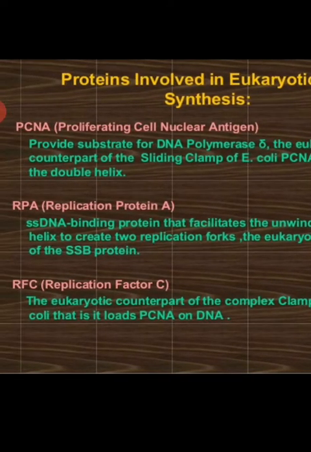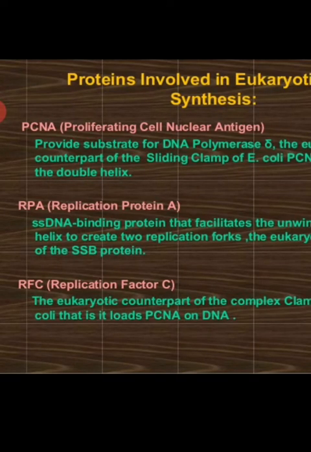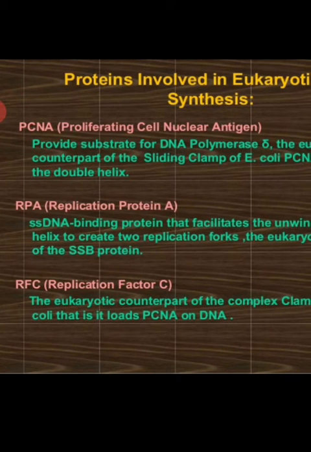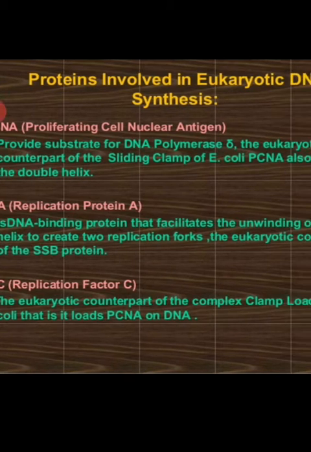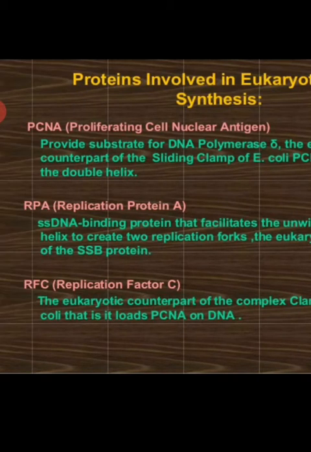Now the proteins that are involved in DNA synthesis: proliferating cell nuclear antigen. PCNA provides the substrate for DNA polymerase, that is, the substrate will be the DNA template only. The parental DNA strand will be the substrate for that.